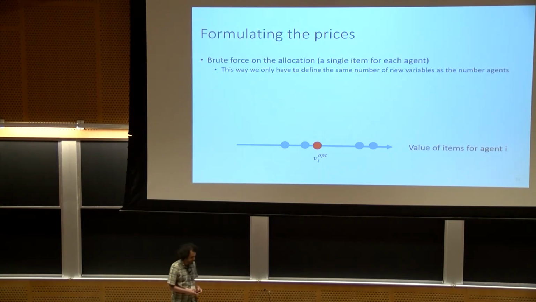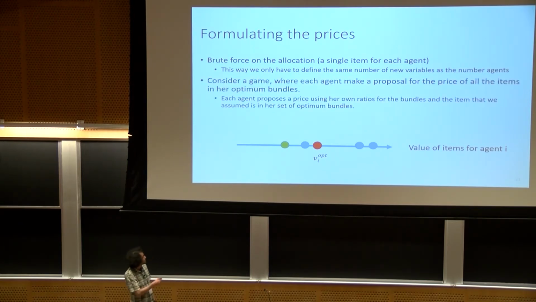So the next problem becomes, what are the prices of the items? In order to do that, first of all, we brute force and assume that we have a single item for each agent that we know is in his optimal allocation. And by fixing that and defining a variable for the price of that item for each agent, we only add a constant number of variables, but we show that by doing that, we can actually formulate the prices of all other items. How do we do this?